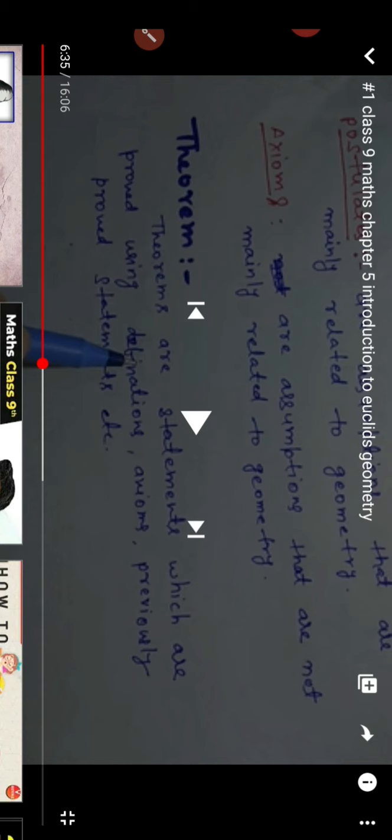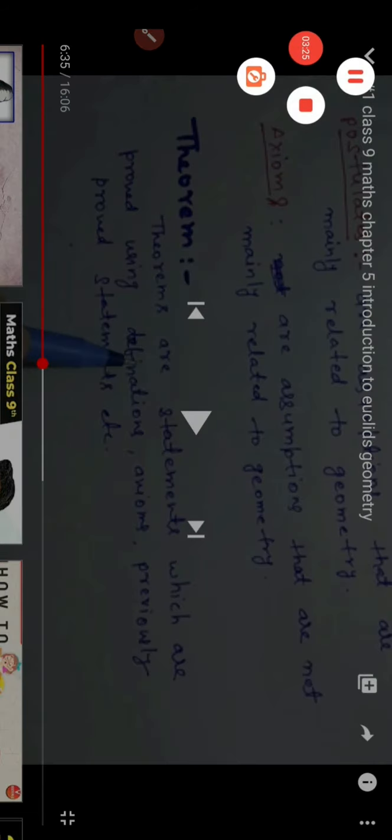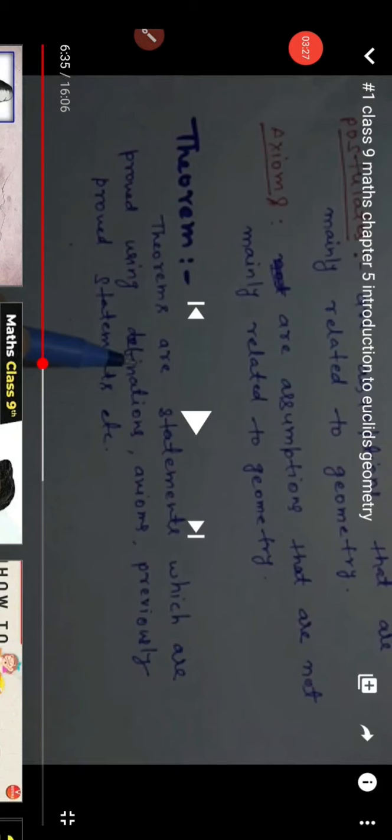Understand? Now let's see Euclid's axioms. There are 7 axioms of Euclid's, I will explain them. The first axiom of Euclid's is: things which are equal to the same thing are equal to one another.